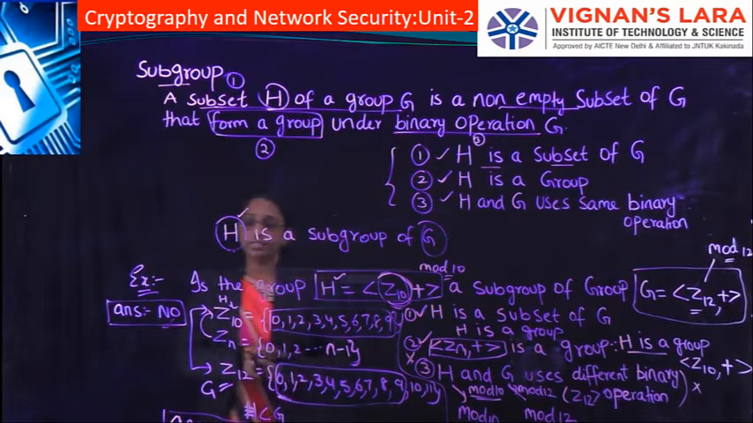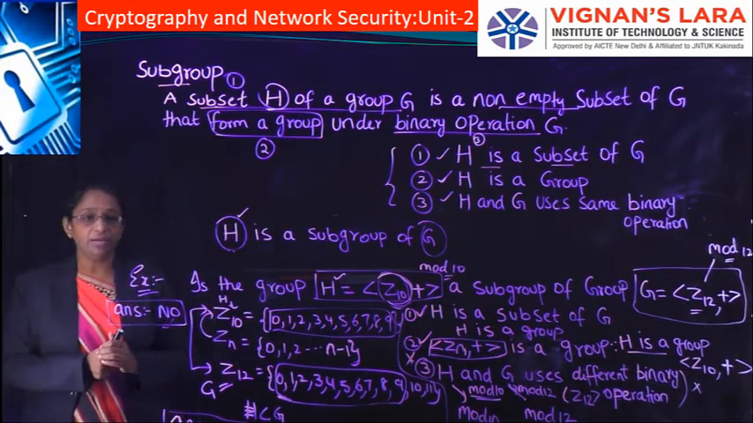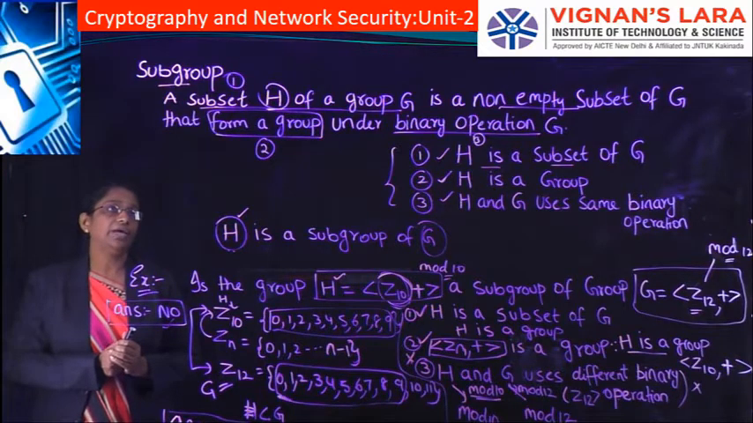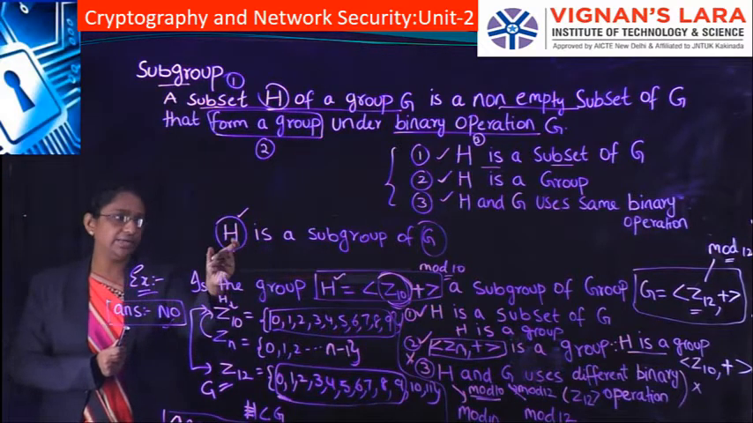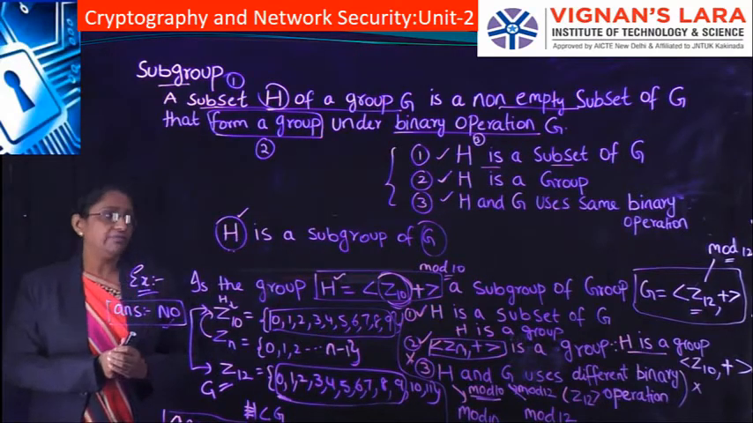Okay, so that is about the subgroups, where first we have gone through the definition of a subgroup. H is said to be a subgroup of G when it satisfies three properties. What are those three properties?